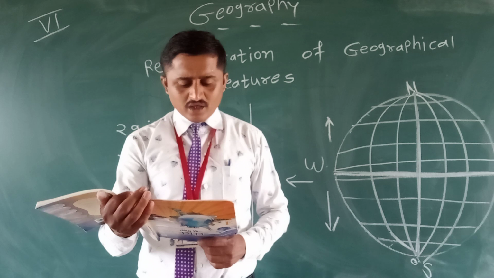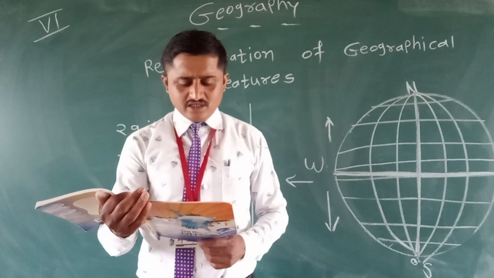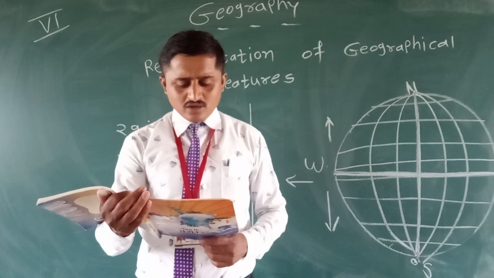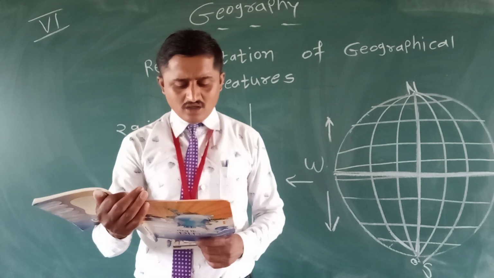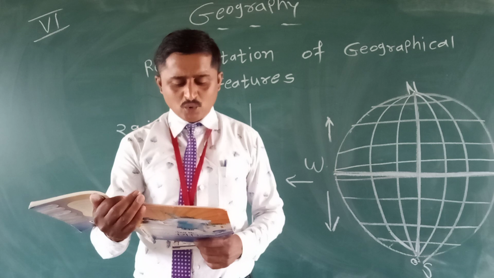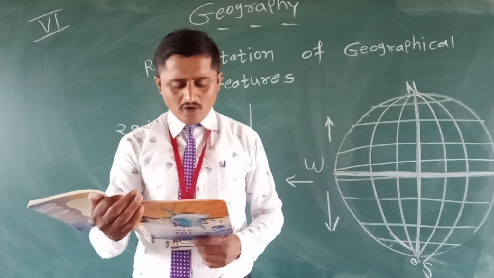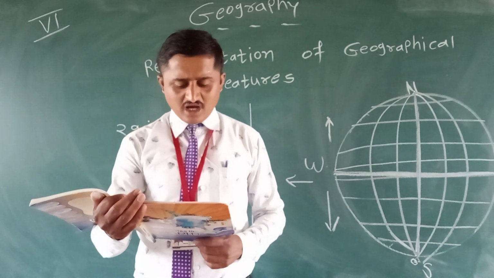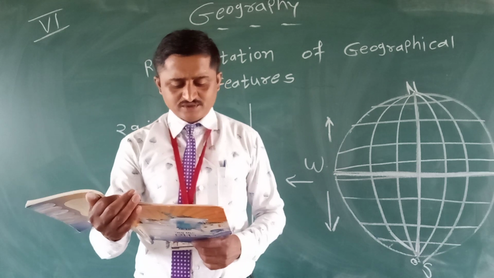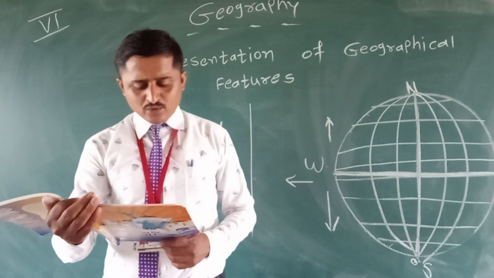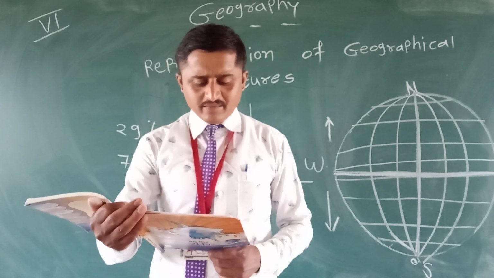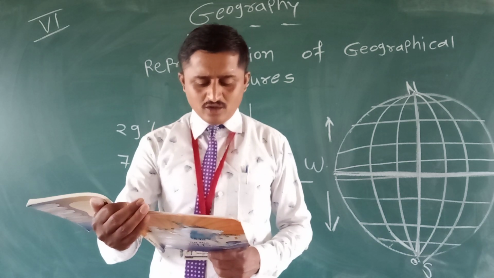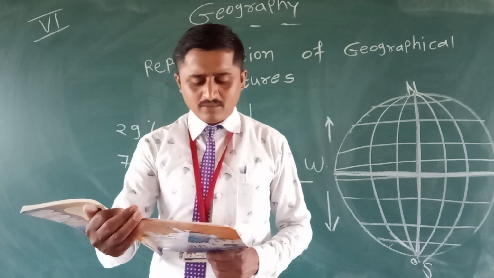Next point, as we know, a globe is a model of the earth in its true shape. So a globe is very useful to us, but the use of a globe poses a number of problems. First of all, globes are difficult to carry. This problem is solved as folding globes are now available. These globes can be inflated with air, and when they are to be carried, the air can be taken out. Such folding globes can be carried in your pocket.